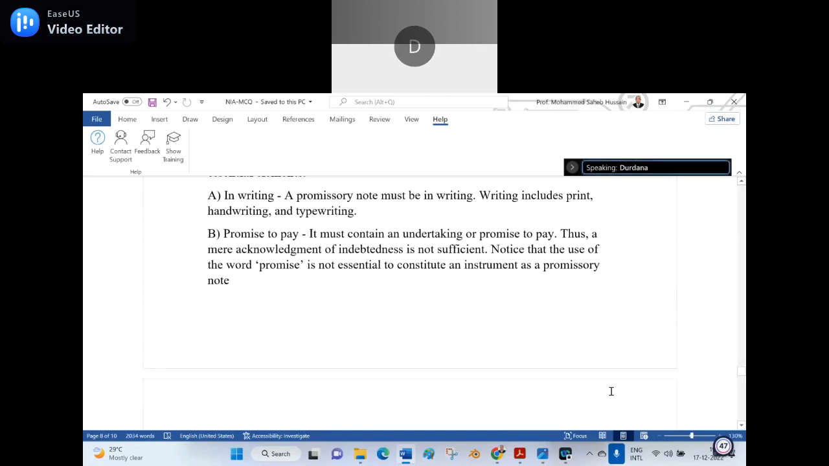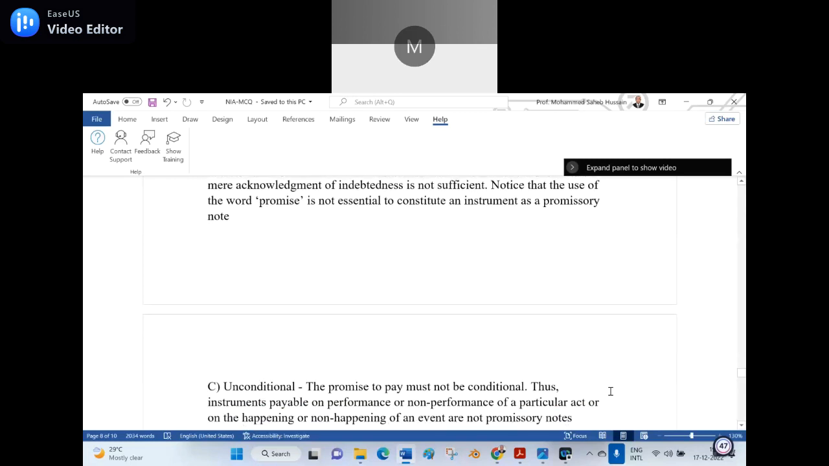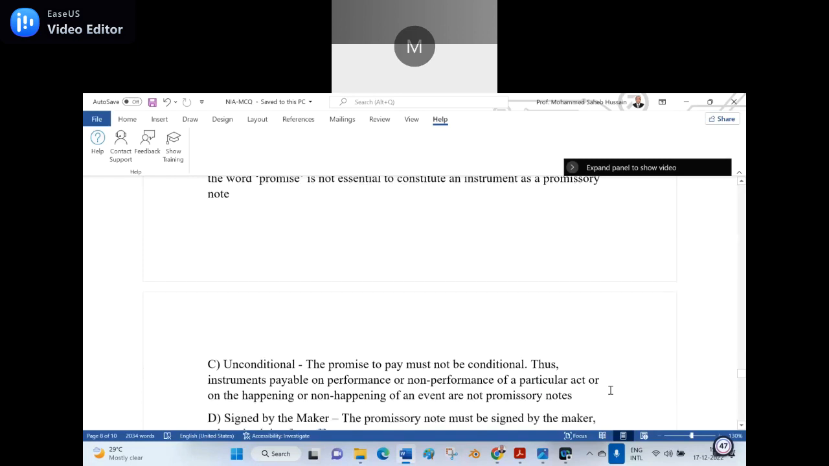Because if you go through the promissory note conditions, it is clearly there that it should be in writing. No doubt it should be in writing. But what they used as writing is only print and typewriting. I added handwriting: print, handwriting, and typewriting. But you may ask, sir, can the promissory note be valid if it is handwritten? Here I have given the feedback.